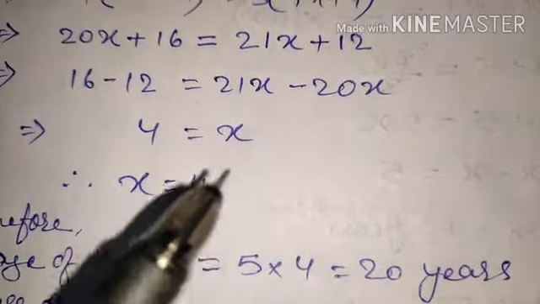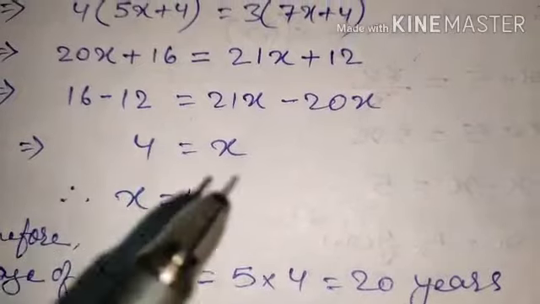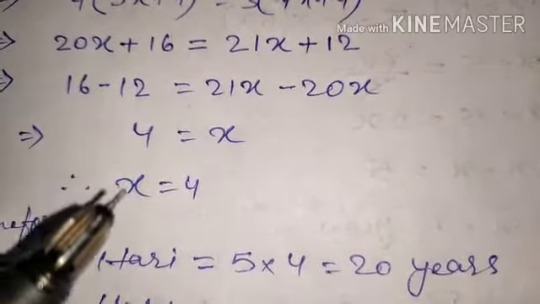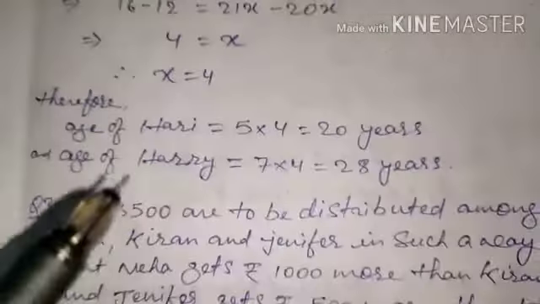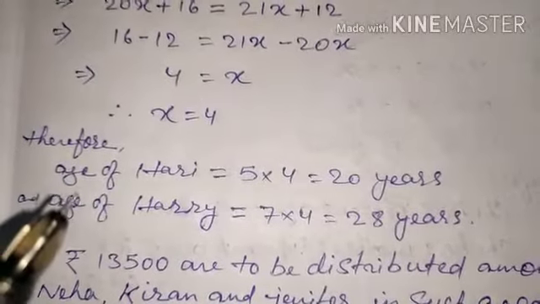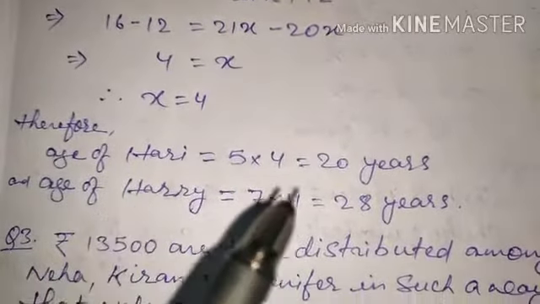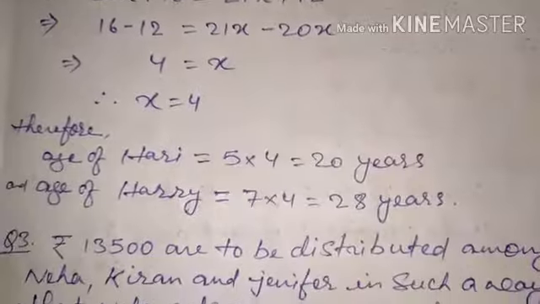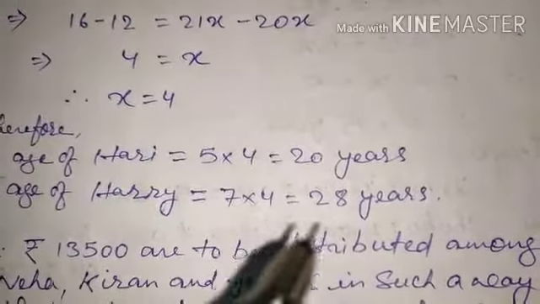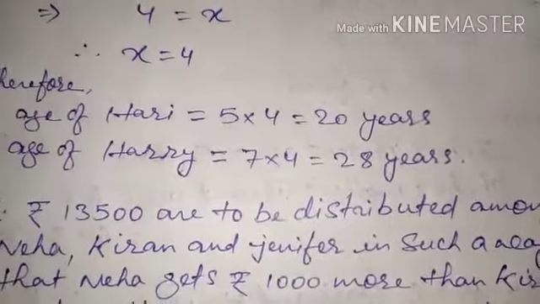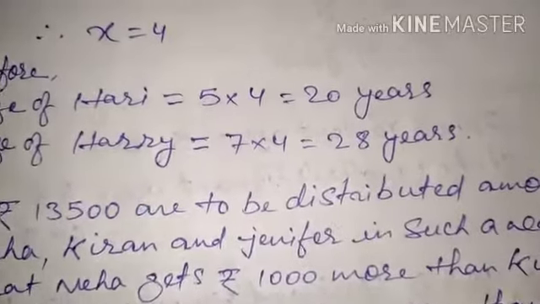Now once we got the value of x, and since we had taken the ages of Hari and Harry in terms of x, we can calculate their ages now. Therefore age of Hari is equal to 5 into 4, that is 20 years, and age of Harry is 7 into 4, that is 28 years. So we got the answers to the question we were discussing.